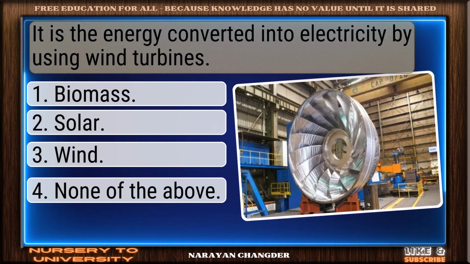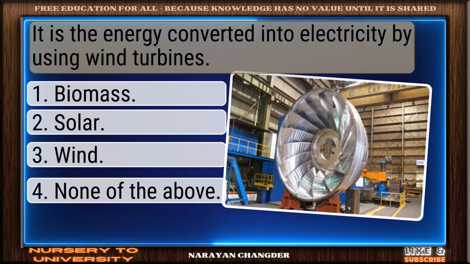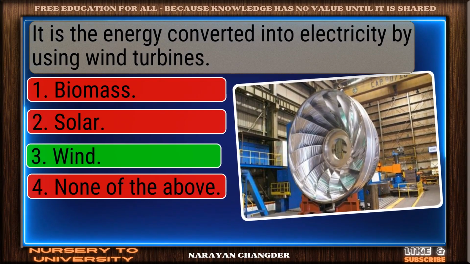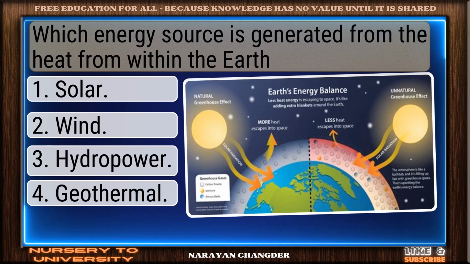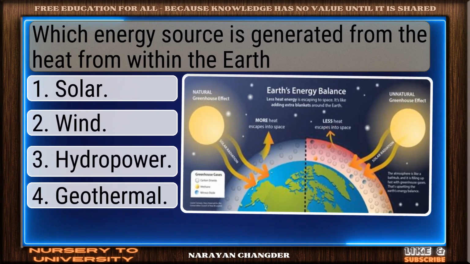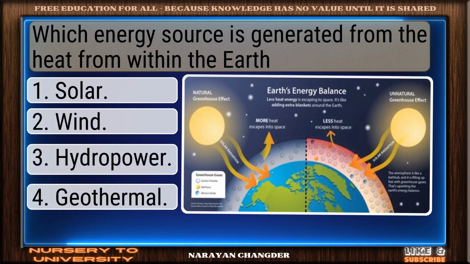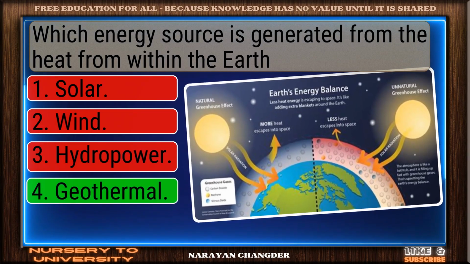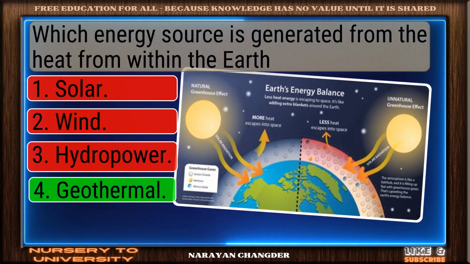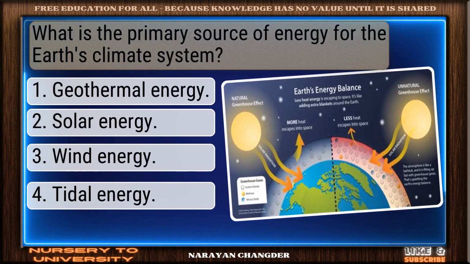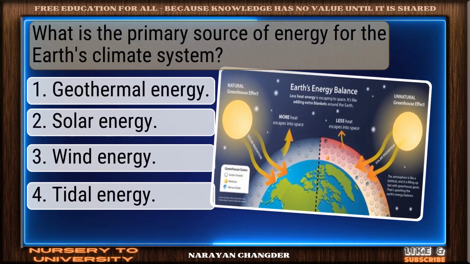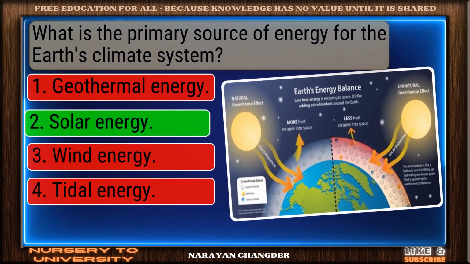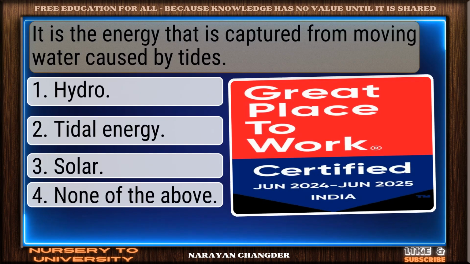It is the energy converted into electricity by using wind turbines. Sharp thinking. Wind is right. Which energy source is generated from the heat from within the Earth? Excellent choice. Geothermal is right. What is the primary source of energy for the Earth's climate system? Well reasoned. Solar energy is correct.